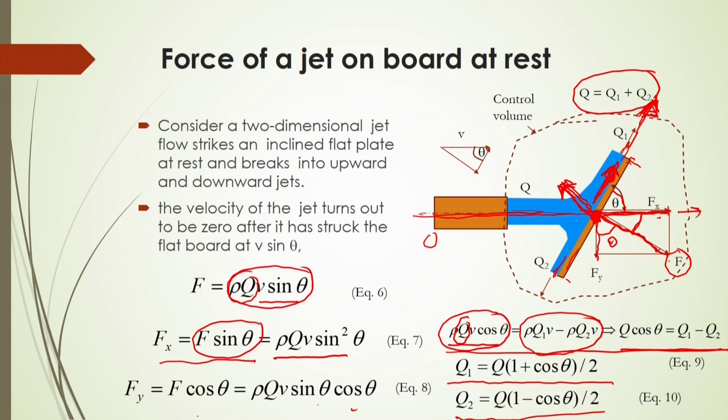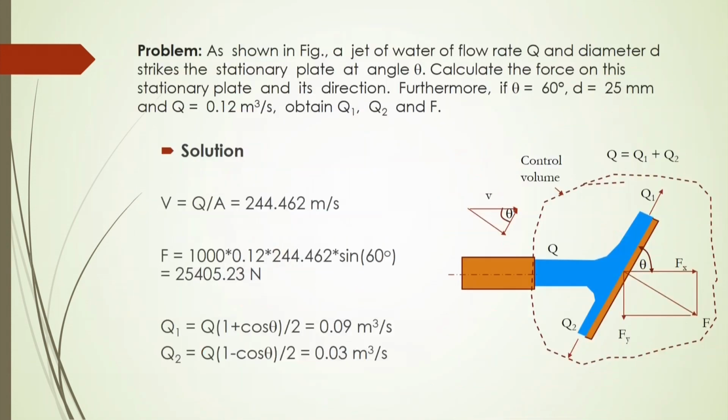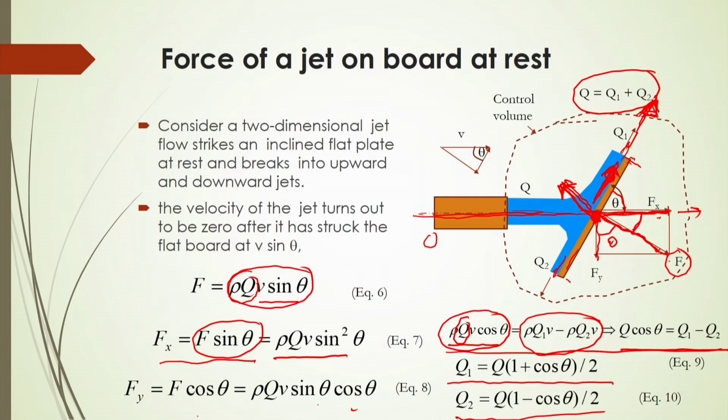By this equation you can calculate the thrust or force acting by the liquid jet on the board. But this applies only under the condition that the board is at rest.